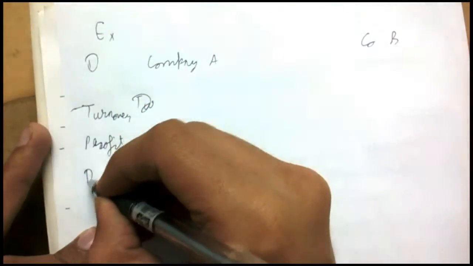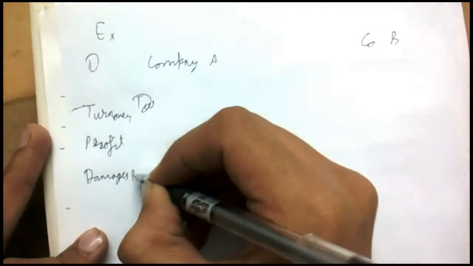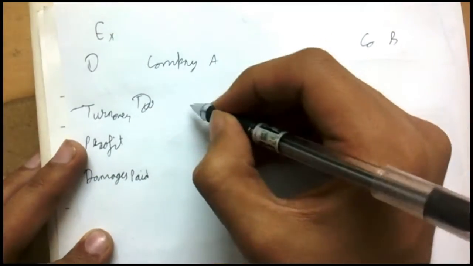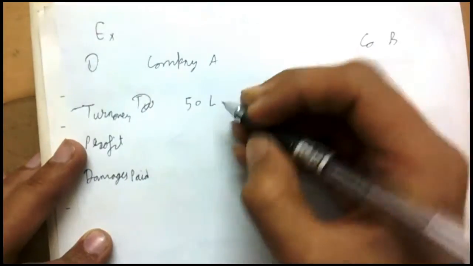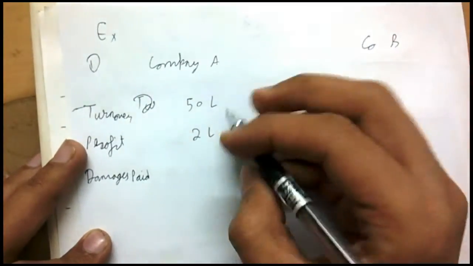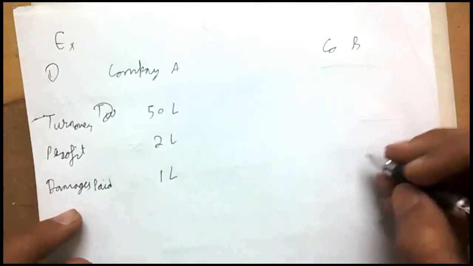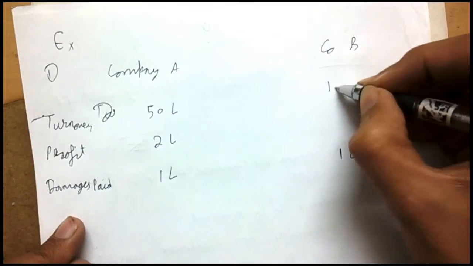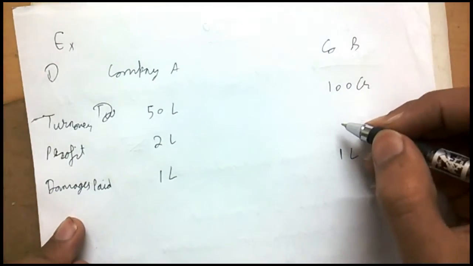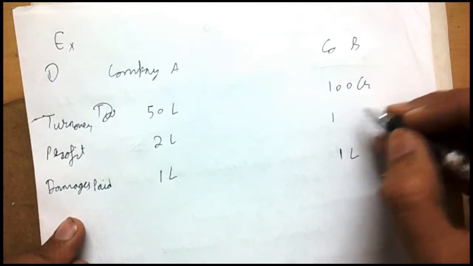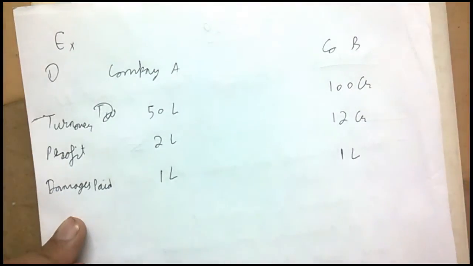We can take damages paid. Now see, if the turnover of company A is rupees 50 lakhs and the profit is 2 lakhs and the damages paid are 1 lakh, and in company B as well, the damages paid are 1 lakh, but the turnover in company B is, say for example, 100 crores and the profit is 12 crores. So these are two cases.